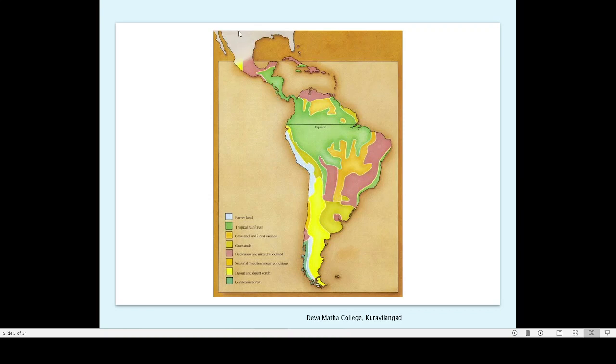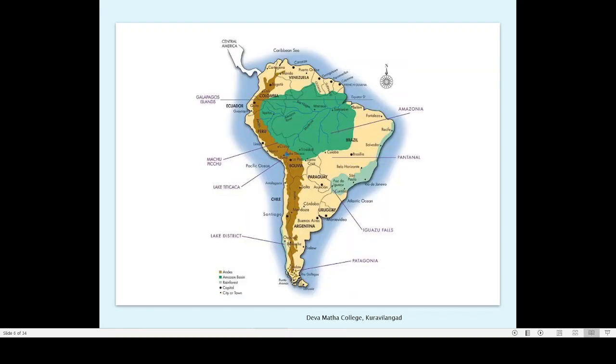The origin of the horse evolution took place in North America, and animals like the horse evolved there and migrated into South America. There was a movement of animals from north to south as well as south to north, and that migration is known as the Great Animal Interchange. I think there will be some photos of that also.